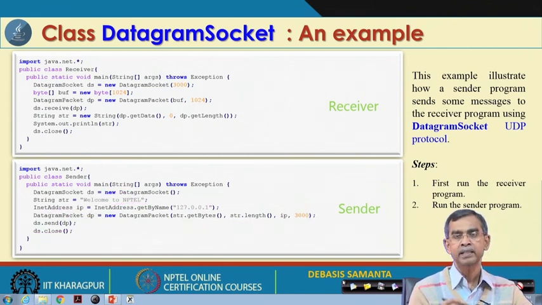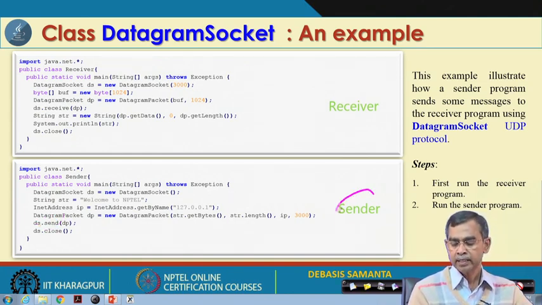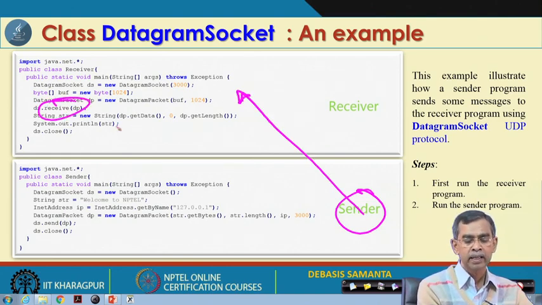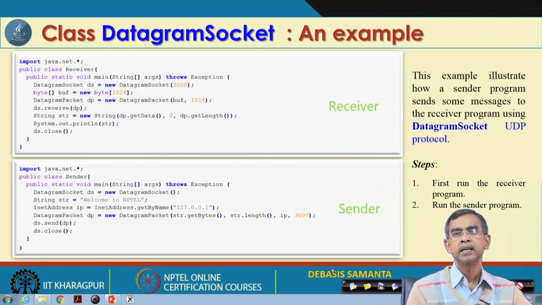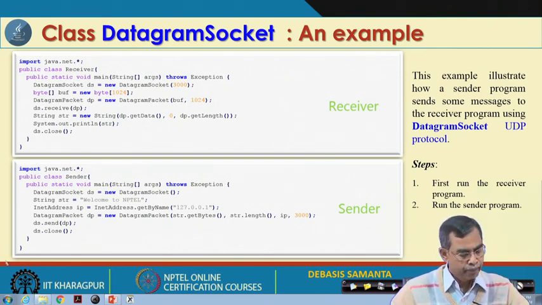The datagram packet is ready with its destination address and everything, and therefore sent. This way the sender will send, it will go to the receiver, the receiver will receive, and then it will be processed. So, this is basically the communication between the two parties using the same port, same port in the sense that they are on the same machine.